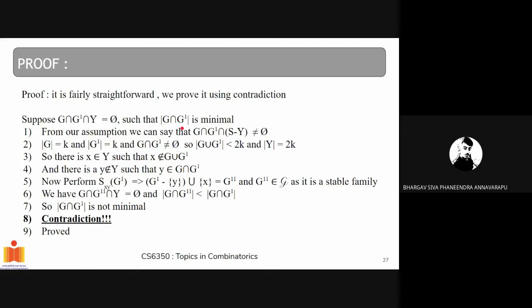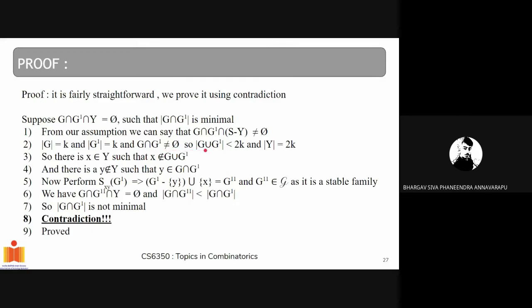So from our assumption, what we get is G intersection G prime intersection S minus Y is not equal to empty set, as all the elements of G are from S, and there are no common elements which belong to Y. So obviously G intersection G prime intersection S minus Y is not equal to empty set. And we have size of G equal to k and size of G prime equal to k, as they are k element subsets, and G intersection G prime not equal to empty set as they are intersecting.